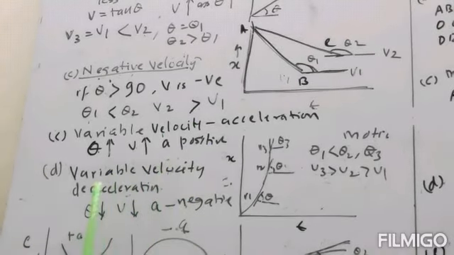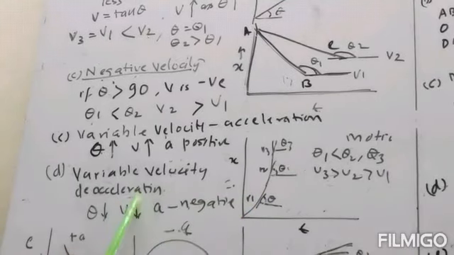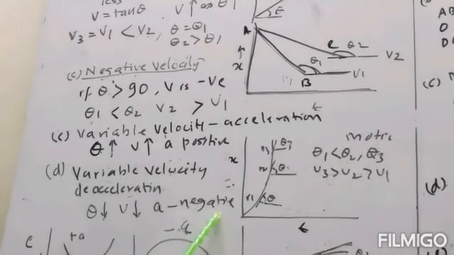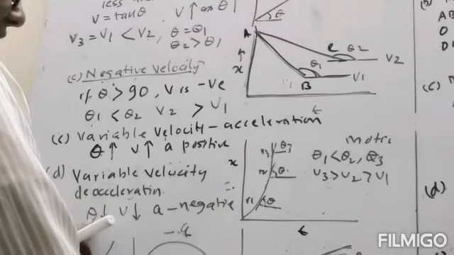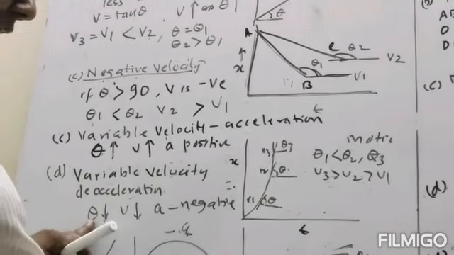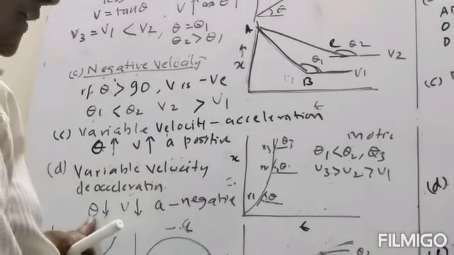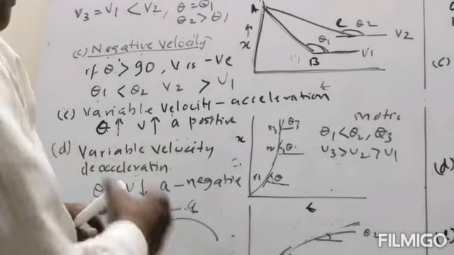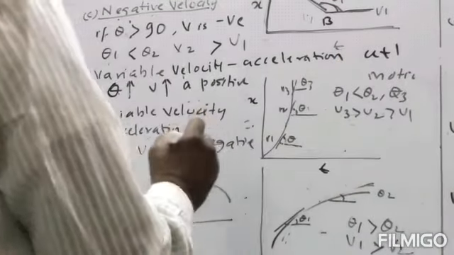Now in variable velocity, if theta decreases, then velocity will decrease. The second case is when there is variable velocity but there is deceleration or retardation, or acceleration is negative. Here acceleration is positive because velocity is increasing.